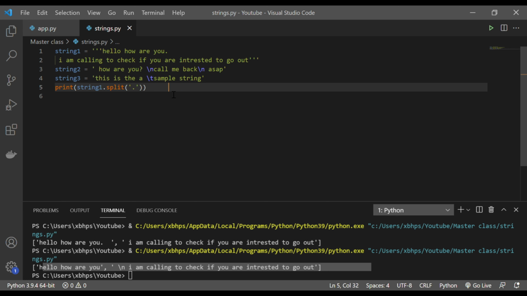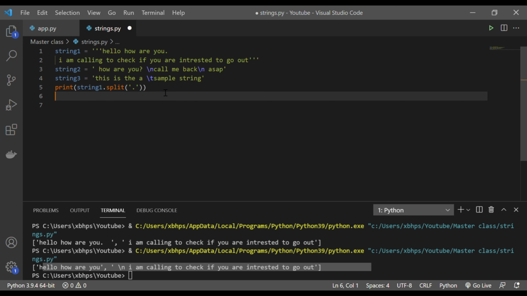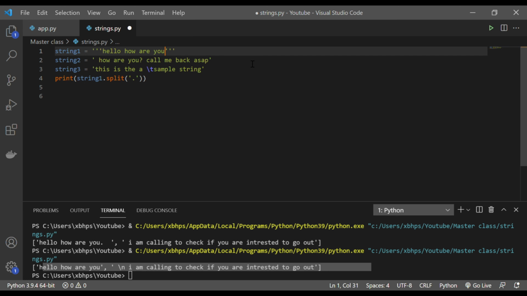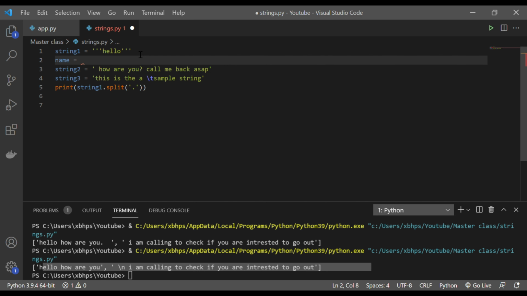Now we'll see something new. We'll learn how we can concatenate. When you have a lot of strings and you want to concatenate, it doesn't look any good. So for example, let me clean this. I'll make this a hello string, and let me create another string called name, Sam.